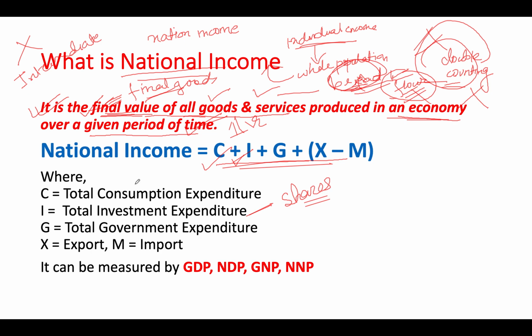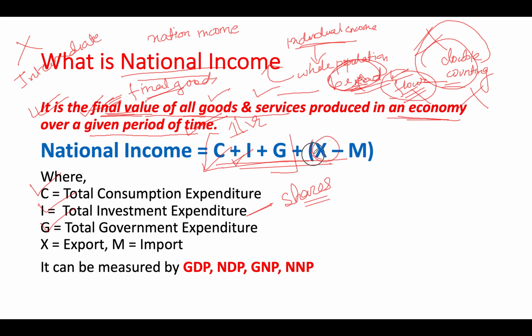Then you have the government expenditure. Consumption expenditure is made by you and me, investment is also done by us, especially the business houses, and government expenditure is the expenditure done by the government. All these three expenditures you have to take when calculating the national income. Plus X minus M.